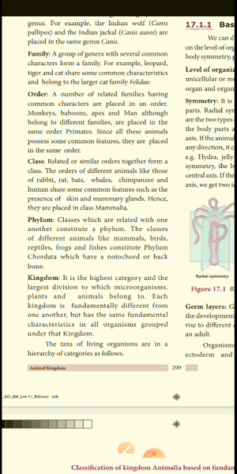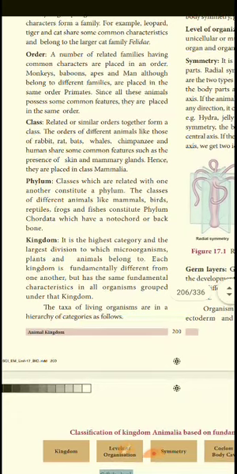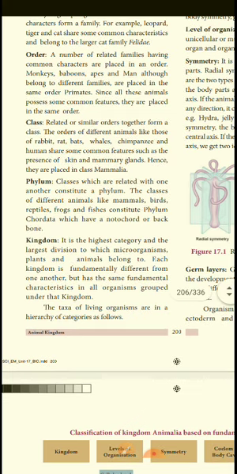These all come under the category of mammalia. Okay? Next category, next step, the phylum. Classes which are related to one another make up a phylum. The classes are different animals like mammals, birds, reptiles, frogs and fishes. So these all come in the category of chordata.